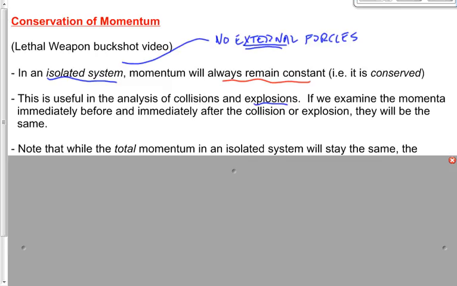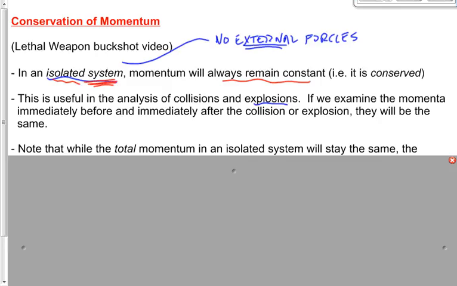I drop this pen on the earth, the pen stops, right? Well, the momentum is transferred to the earth in that case, right? Here's the deal, though. When we're using conservation of momentum, we're analyzing a system. Look at here. In an isolated system, momentum will always remain the same.